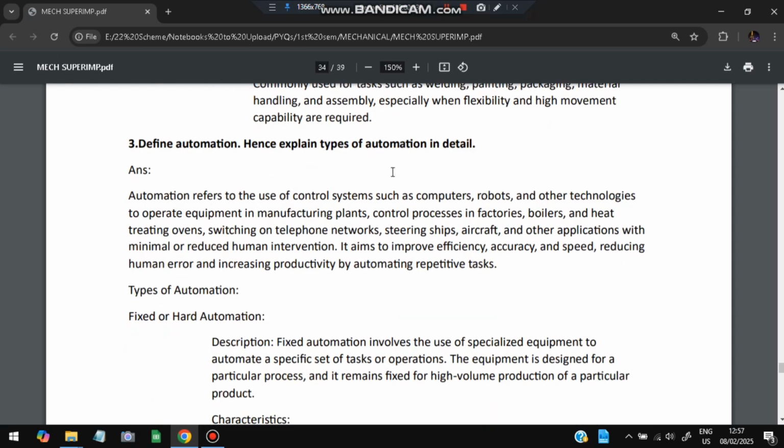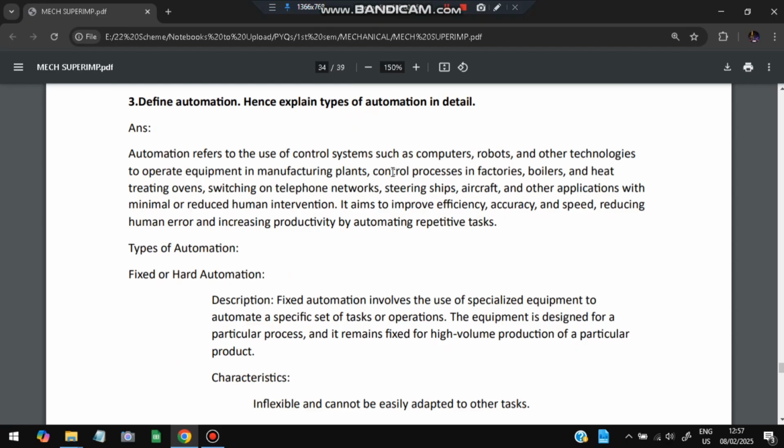Next is define automation. What is automation? Automation is automating a task so that the robot performs the task with the least human intervention. That is called automation. Two types are there. The first one is fixed or hard automation.